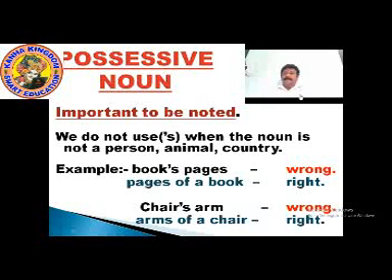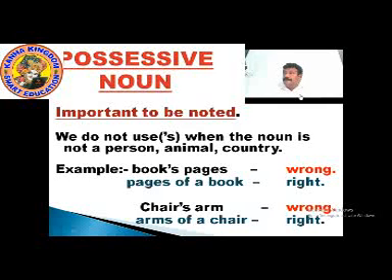So possessive nouns. We are on the topic possessive nouns. Now let's memorize something important to be noted. We use apostrophe S only with nouns that are names of people, animals, countries.